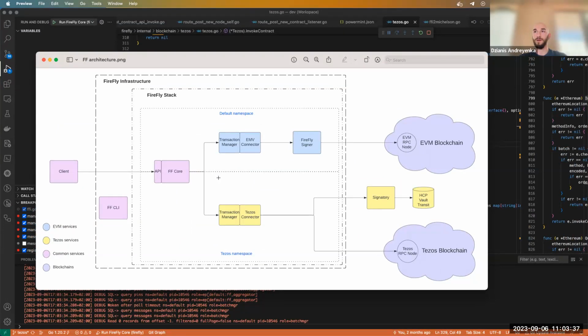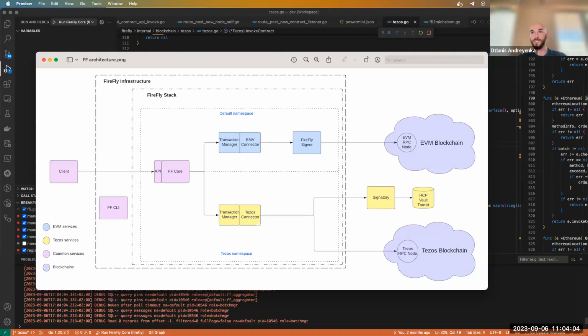Tezos connector is another implementation of the Transaction Manager API, the same way it's done for the EVM connector right now. But the main difference is that for the EVM connector, we're using Firefly Signer to sign the transactions and send them to the chain. In the Tezos connector